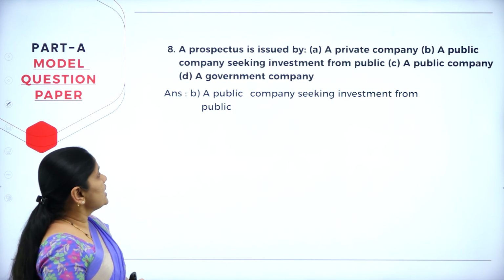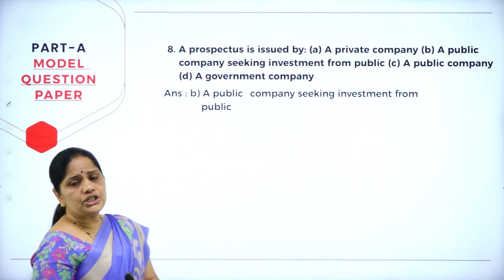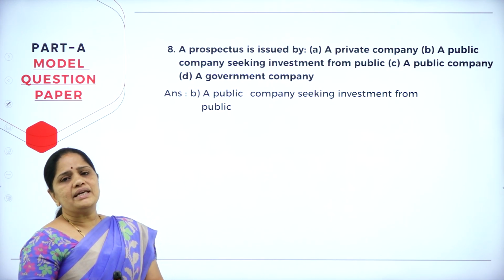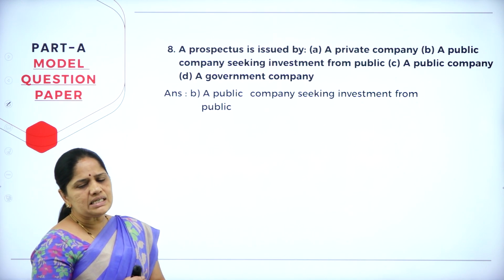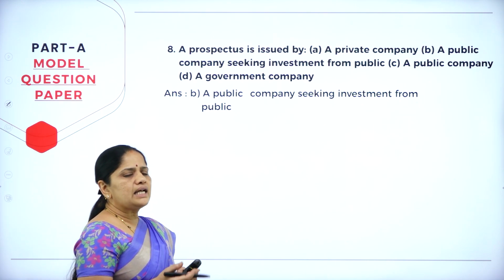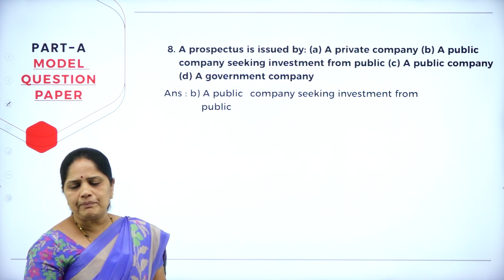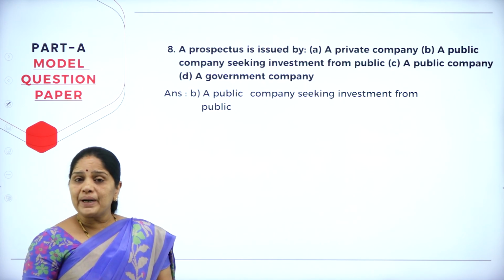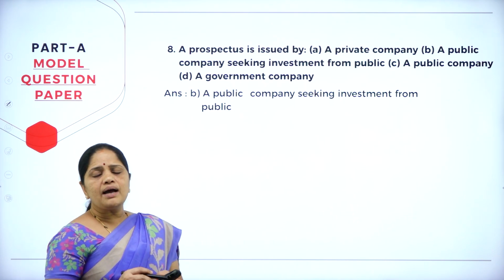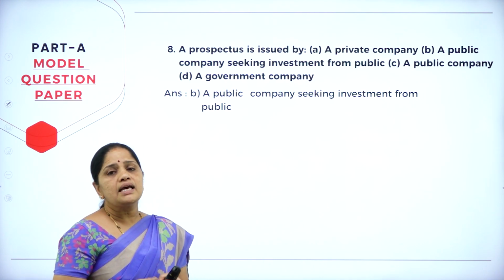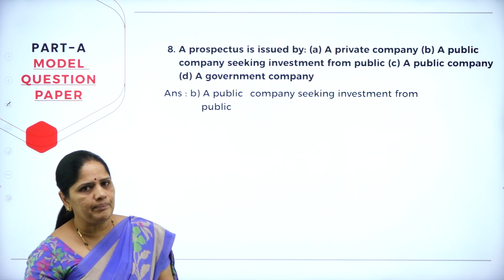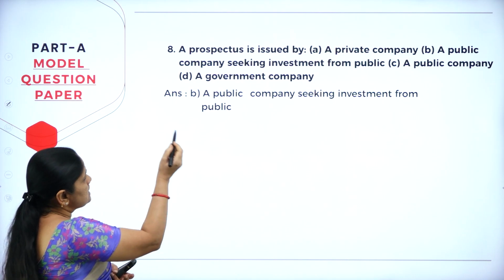Then the next question, a prospectus is issued. Now, by which company? We have studied about the various types of companies. In that, there are two types. That is, the first one is the public company, the second one is the private company. Now, which company has to issue a prospectus? It is usually the public company. So, just understand the question.